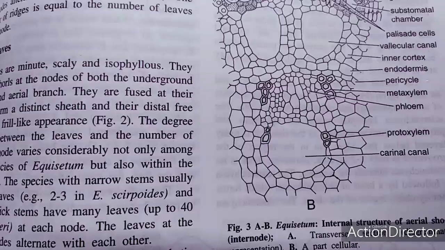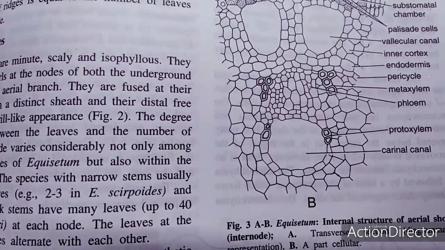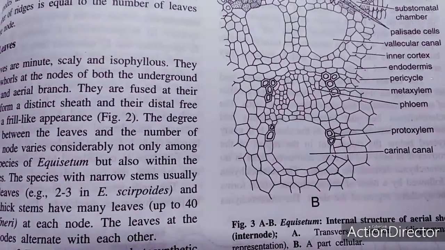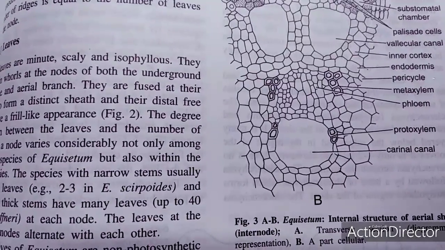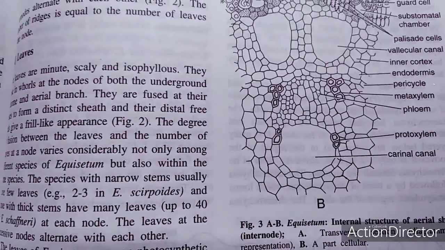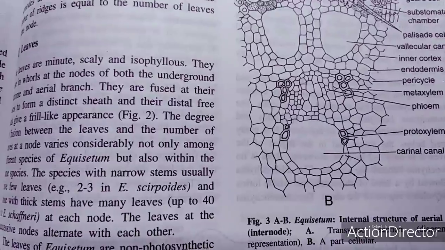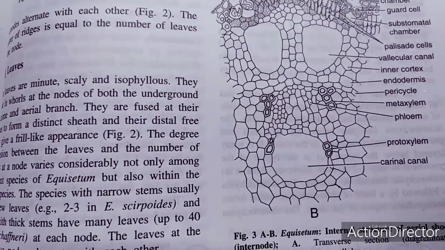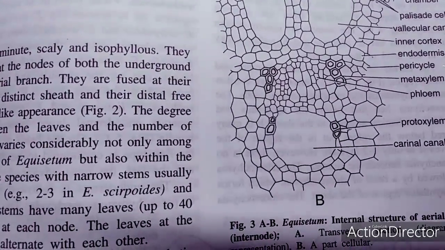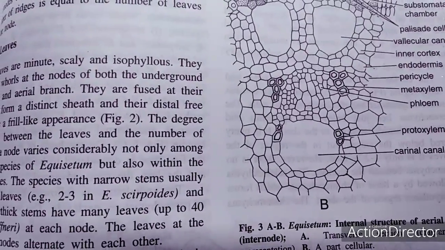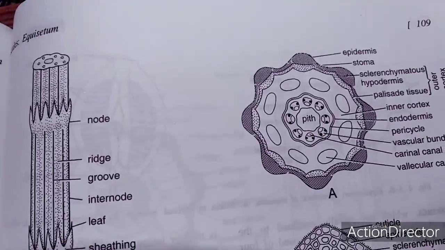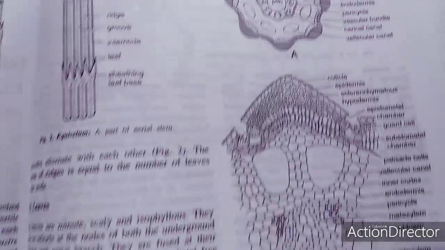So at this point you can say that there is a broad cortex and the sunken stomata are also there. The broad cortex has mechanical as well as assimilatory tissues. The stele condition is such that the stephanostele has been recognized. The vascular bundles are arranged, and in this case you can observe how they are arranged.